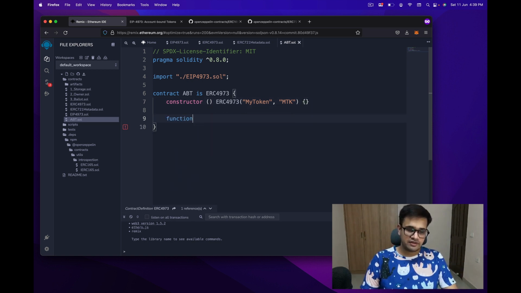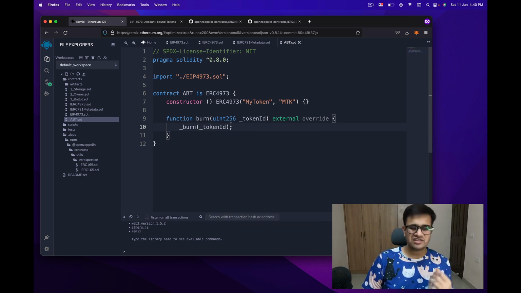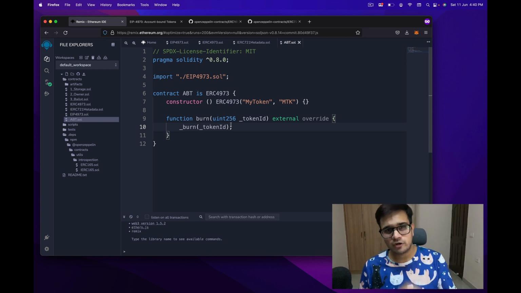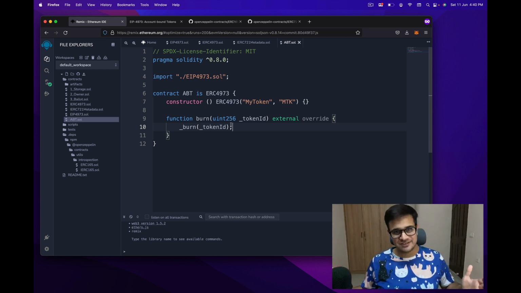And the second thing that we need to create is function burn with uint256 underscore token id. The function needs to be external and it is an overridden function, so we need to write override over there, and here we just call underscore burn with underscore token id as the parameter. So this is a very simple account bound token. Anybody can issue this, anybody can revoke this. There are no permissions or anything like that.